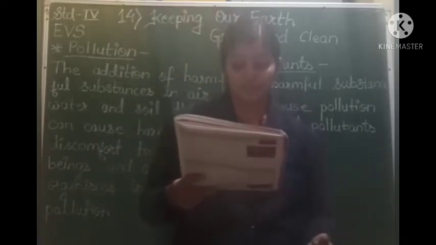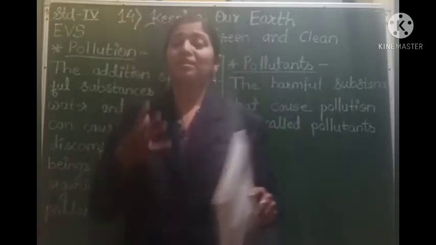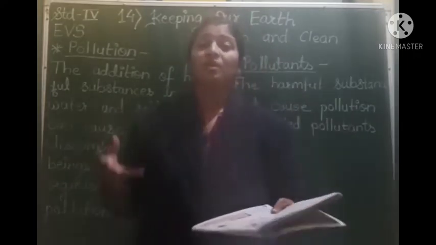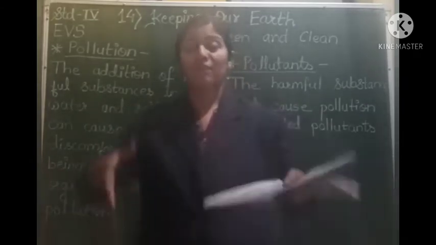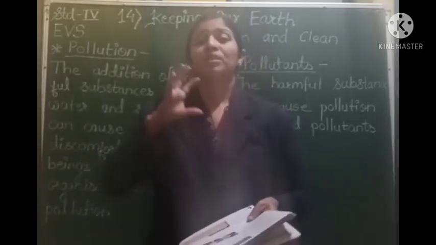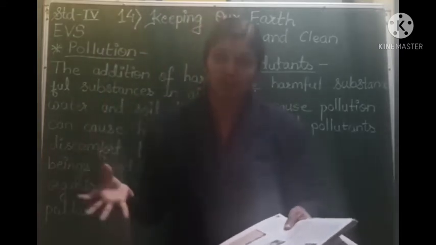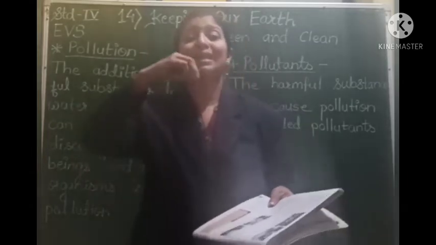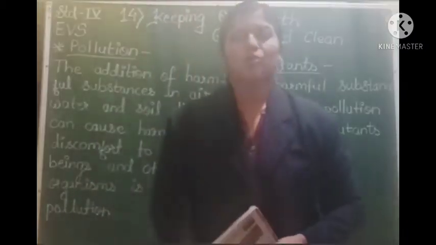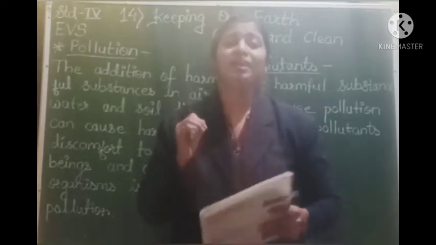Also, tall chimneys with filters must be fitted in factories to release the smoke. The machines that are working in the factories have tall chimneys so that the smoke can be let out into the atmosphere. What should be done? These tall chimneys should be fitted with filters so that when the smoke is coming out from these chimneys, the harmful substances are not let out into the atmosphere, but they are controlled in that filter. So students, these are the few steps which we can take in order to reduce air pollution.